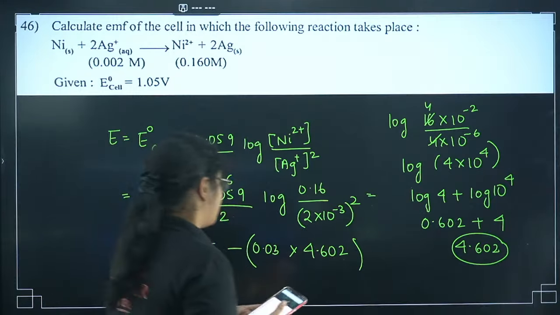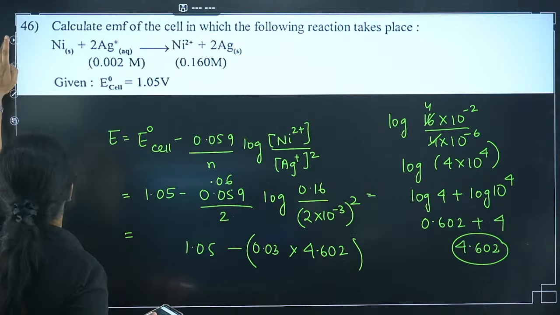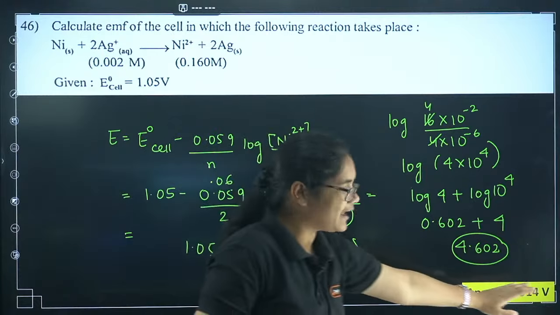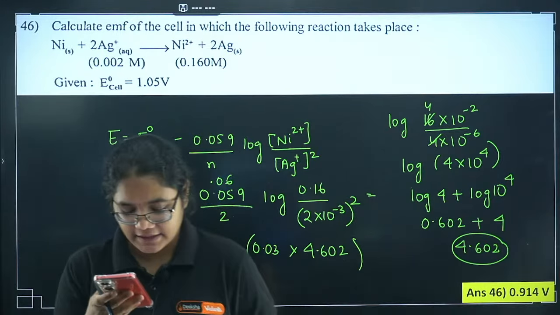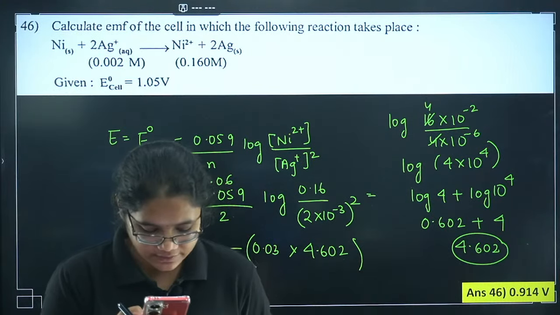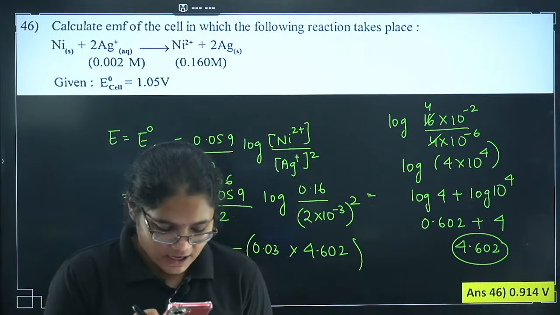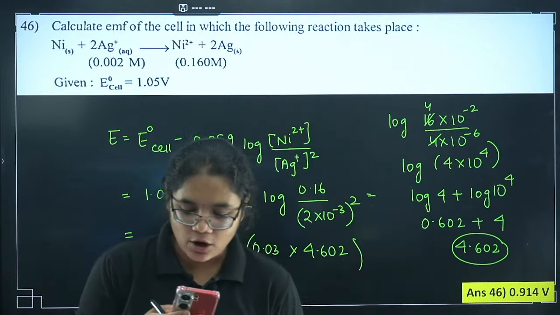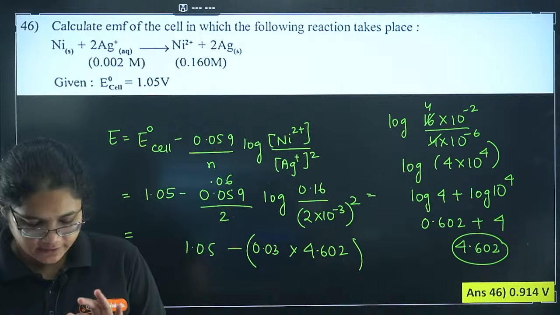Sajina is saying 0.915. Yes, these answers will be correct. 0.914 or 0.915 you will get, that is correct. I have so many students getting the answer. Marudesh, Sajina, Ashia. Ashia, just tell me, did you understand the log part or not, or shall I explain again?